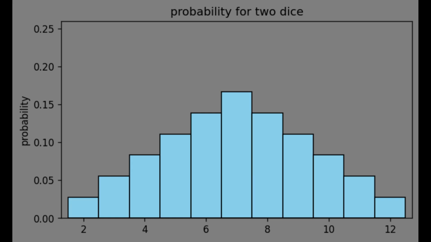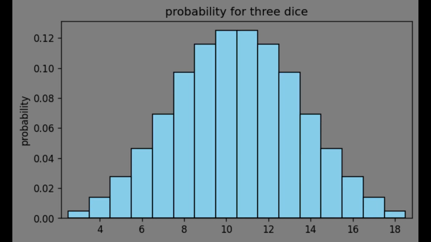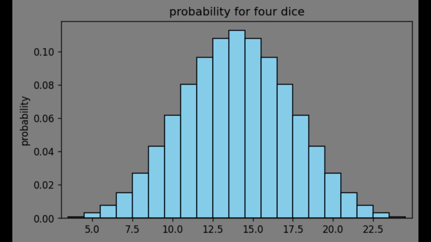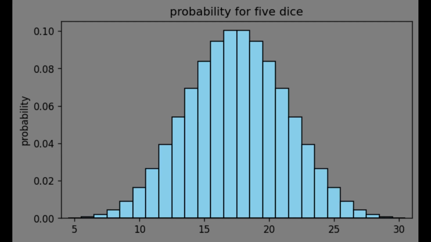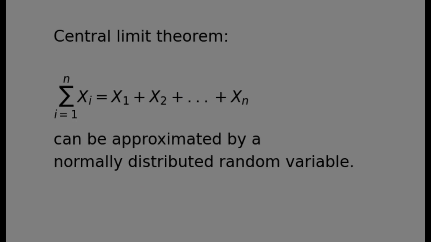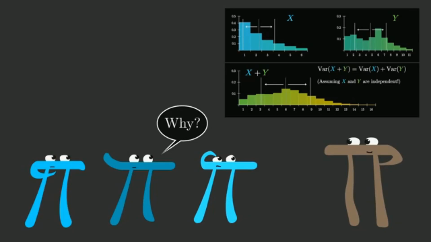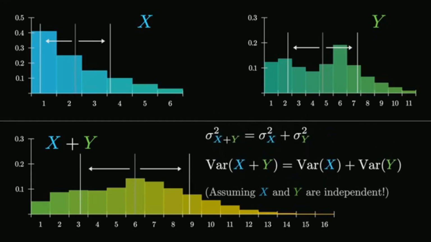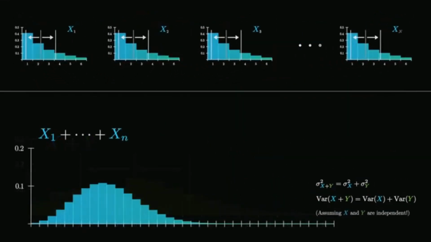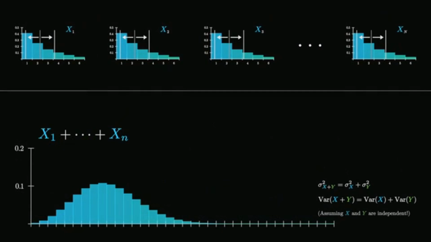The central limit theorem now states that the more iterations we do in this experiment, the more we tend towards a normal distribution. Every time that we sum up the results of independent repetitions of a measurement, we get something that tends towards a normal distribution as the number of repetitions gets larger. Why? This is an interesting question that I don't want to answer here, because there is a really good video by 3Blue1Brown that covers this question elaborately. If you're interested, you find the link to this video in the description box.